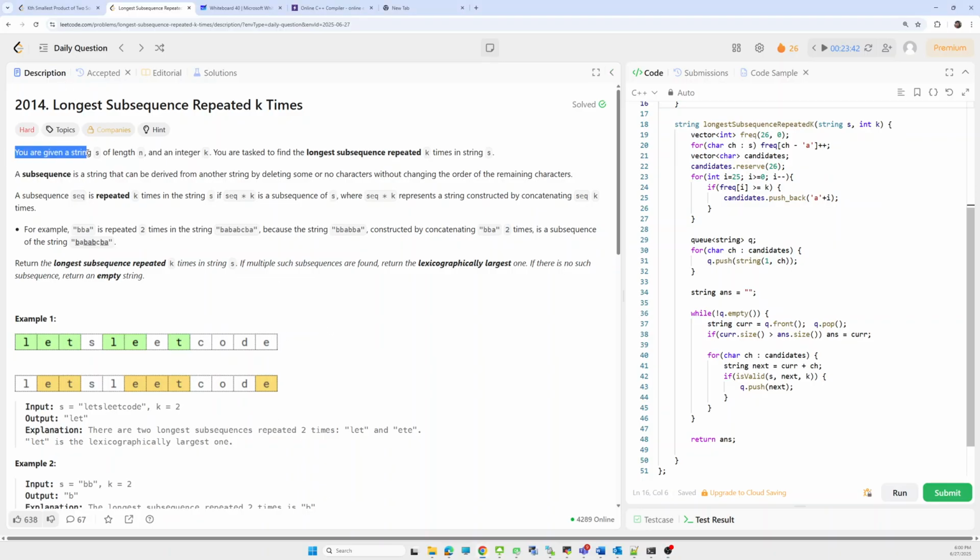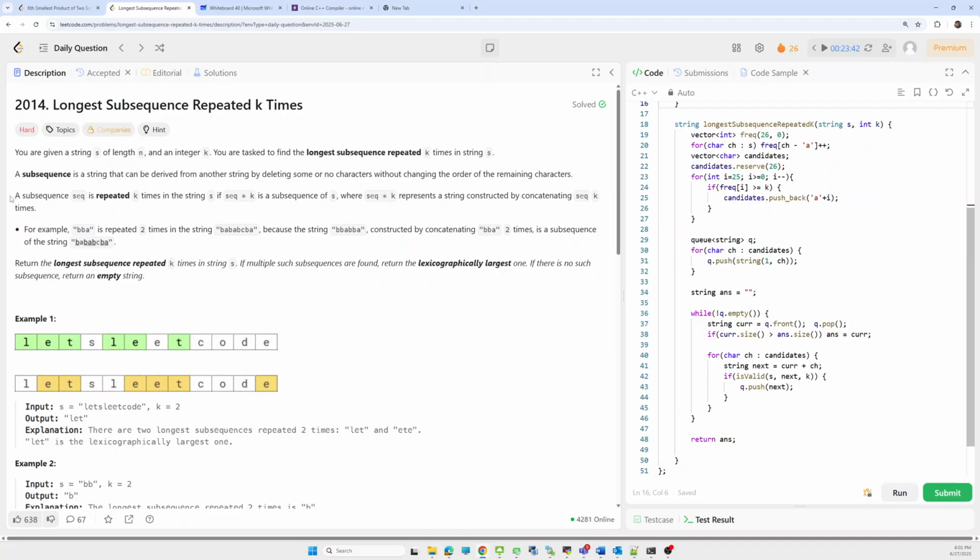Let's go through the problem statement. We are given a string s whose size is n and an integer k. Our task is to find the longest subsequence which is repeated k times in string s. A subsequence is a string, and the definition is a string that can be derived from string s by deleting some characters without changing the order of the remaining characters.